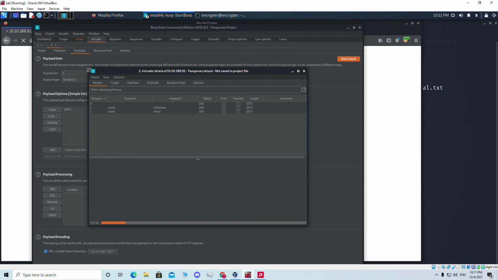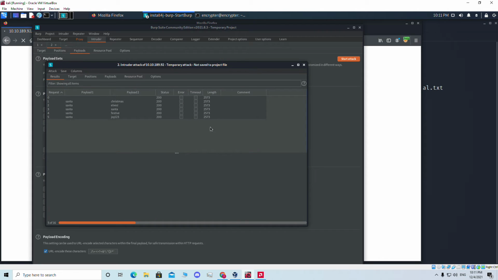So how can we know our attack is successful? Because we will look at the length. Look, all the requests are going, and every time we are using the username Santa, but we are using a different password each and every time, because that's what we set. We can see the status code is 200, and we can see the length of the requests. All the requests got the same length, but one of them got a different length. That means that's our password, because that one has a different length. That means the response came fast, and the length is shorter than the other lengths.